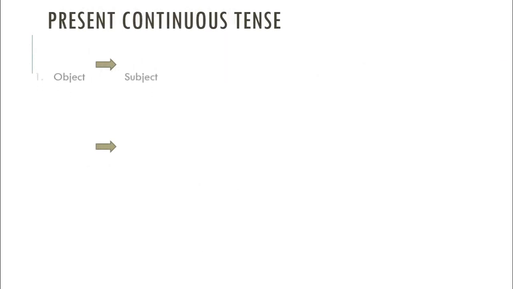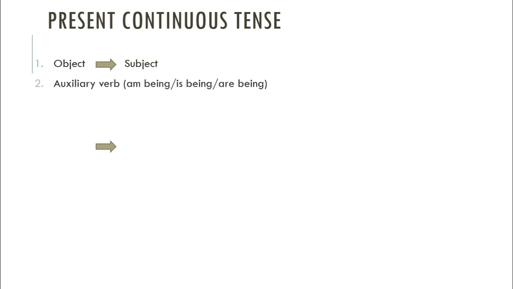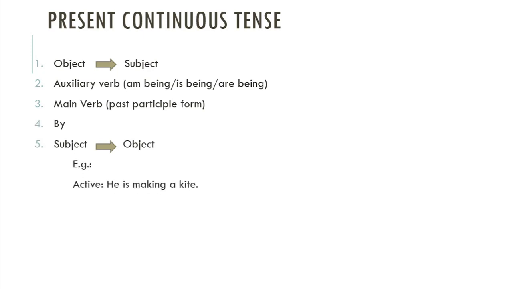Present continuous tense. So object will be the subject, then auxiliary verb, then main verb, then by, then subject will be the object. So for example, he is making a kite. You can see that he is making a kite.